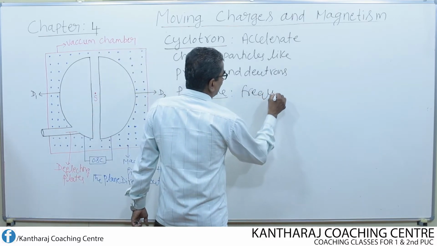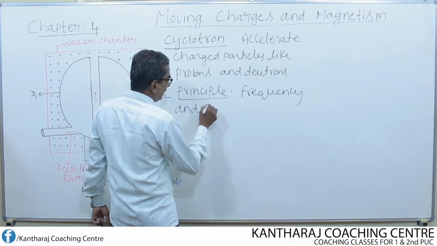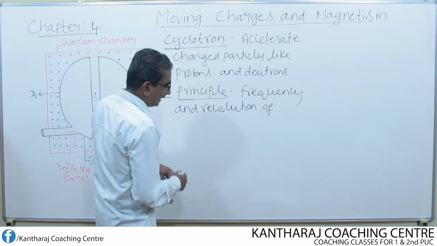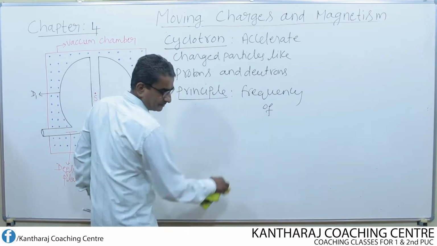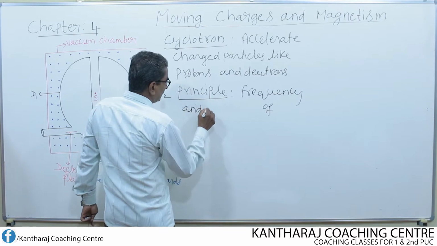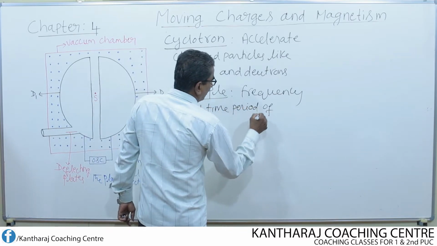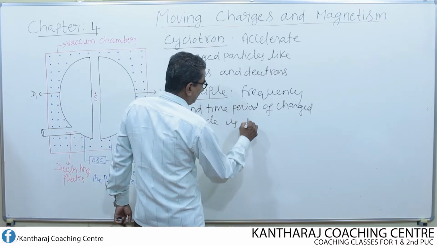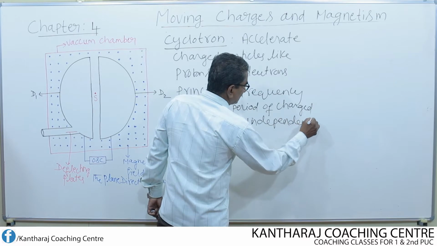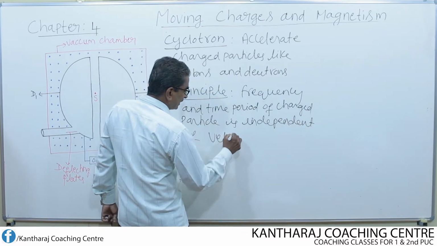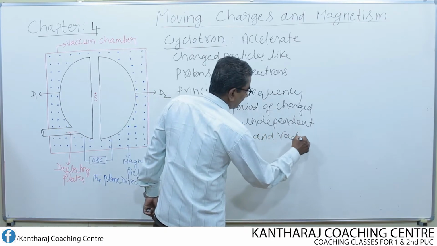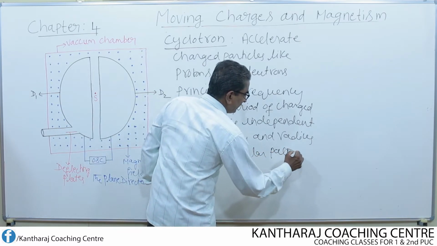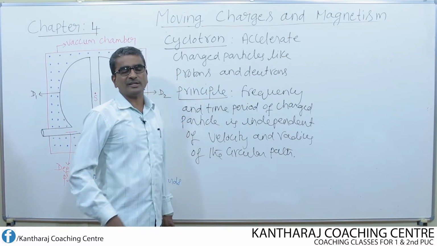That means the frequency and time period of a charged particle undergoing revolution is independent of the velocity of the charged particle and the radius of the circular path traced by the charged particle. So, this is the principle on which the cyclotron works.